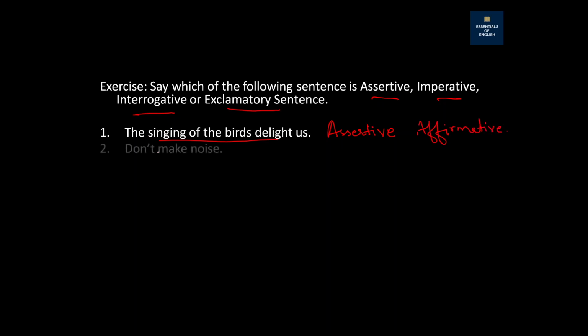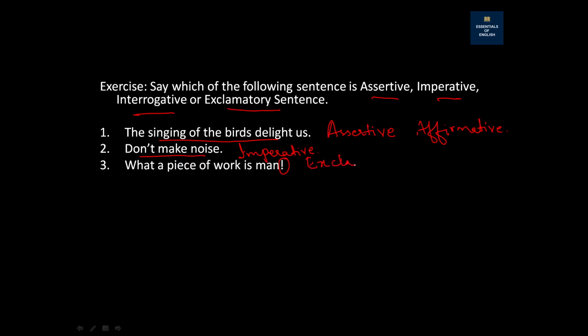Okay, now number two, don't make noise. Whenever we see this sentence, we understand that there is someone giving us a command that we should not make noise. So this will be an imperative sentence. Number three, what a piece of work is man. Now this is very simple. Why? Because you see there is an exclamation mark. So right away, this is an exclamatory sentence. I hope you understand.